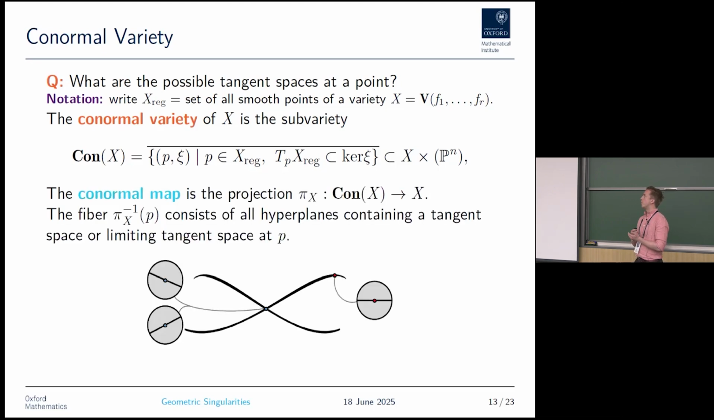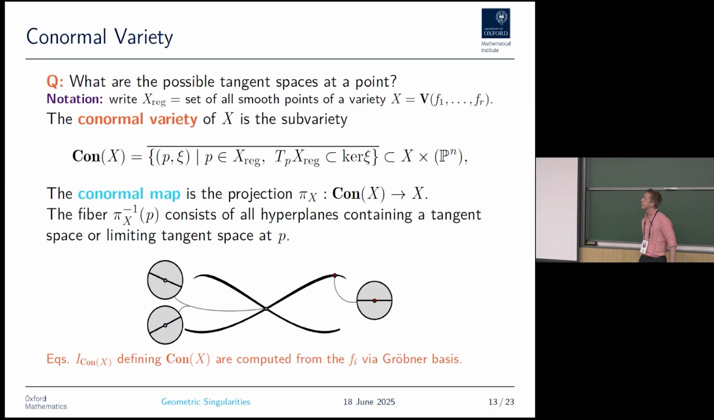The conormal map will be the projection from this variety in the cotangent bundle down to the original variety. The fibers of this map consist of all the hyperplanes containing a tangent space or a limiting tangent space at a point. So for example, at the smooth part of a variety, the fiber is just this tangent space, but at the singular part, the fiber will consist of two components, one for each possible tangent space at that point. Equations for this variety can be written down, or rather calculated, using Gröbner bases.